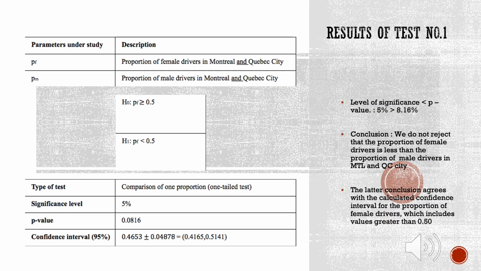As you can see in the table, the parameters under study are the proportion of female drivers in both cities studied and the proportion of male drivers as well. At the 5% significance level, since the p-value is greater at 8.16%, the collected data does not support the claim stating that the proportion of female drivers is statistically lower than the proportion of male drivers. It is also good to note that in our Montreal sample there were 90 women and 114 men. In our Quebec sample there were 98 women and 102 men, the most common car brands being Toyota and Honda in both cities studied. There was a total of 204 observations in Montreal and 200 in Quebec City.